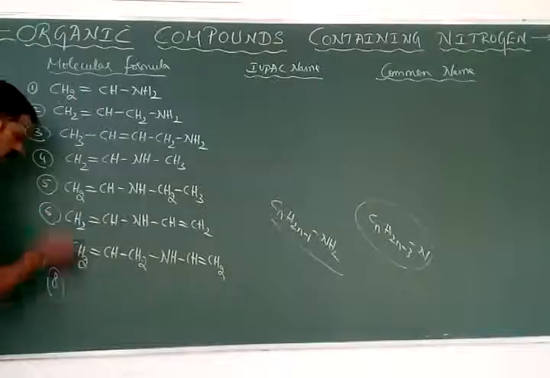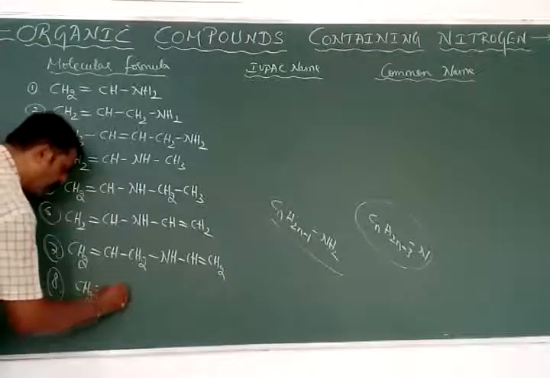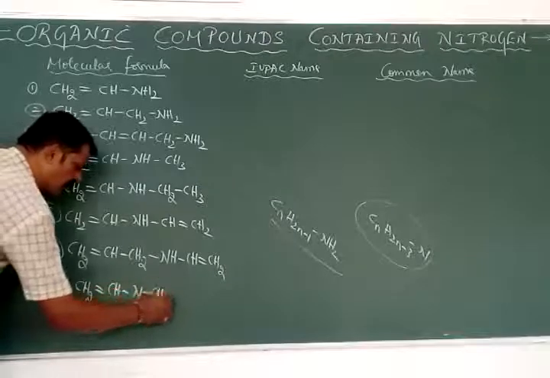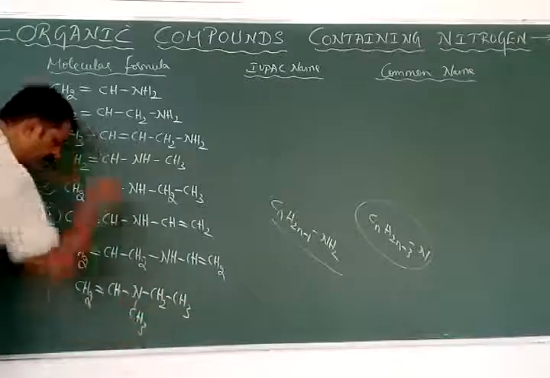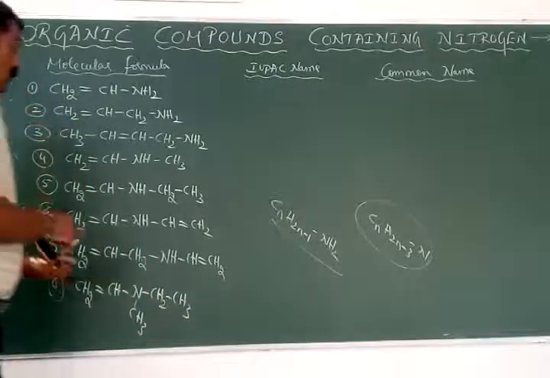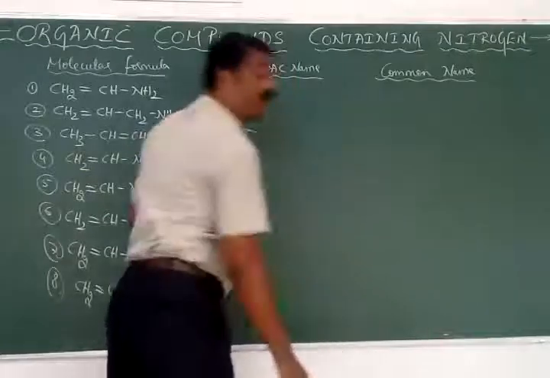Then we will make it in the tertiary form also: CH2=CH-N(CH2CH3)CH3. So these are some of the unsaturated aliphatic amines containing a double bond.